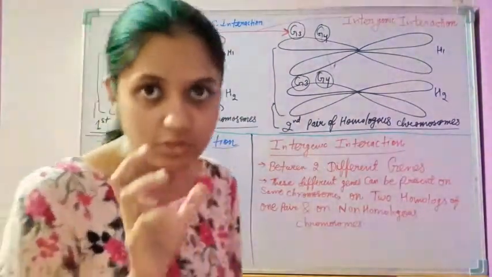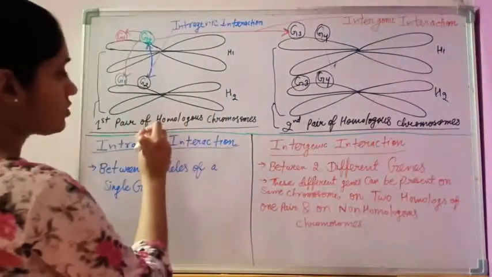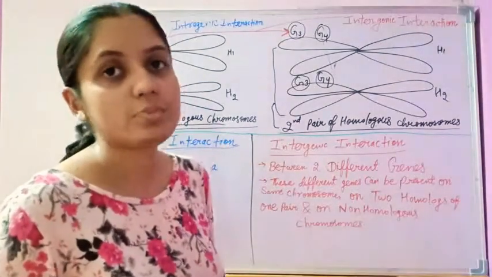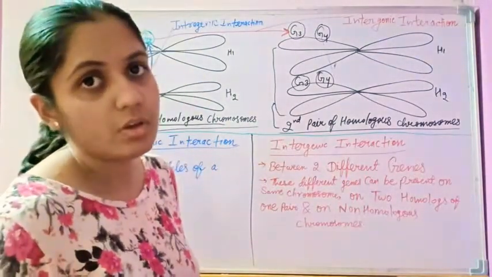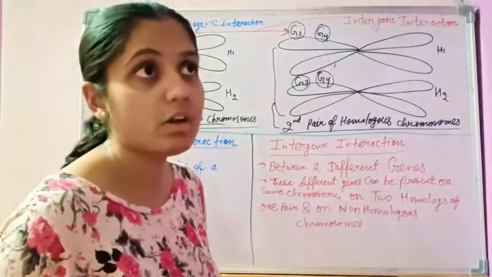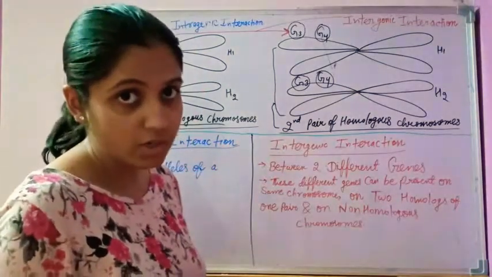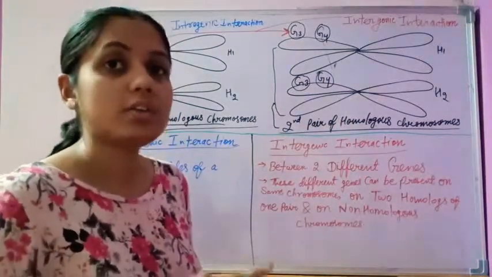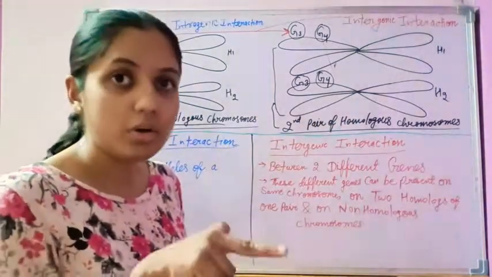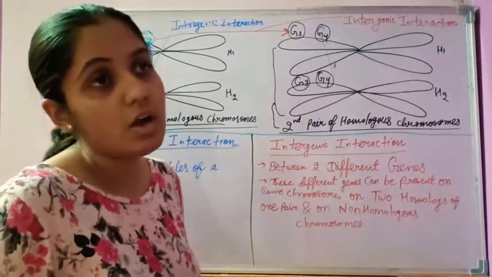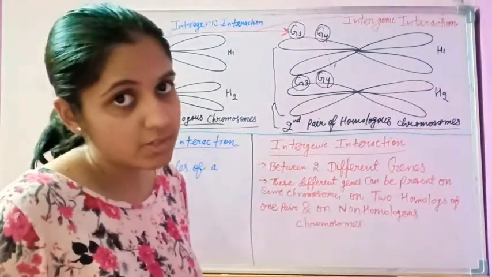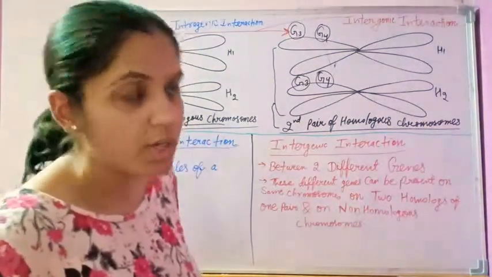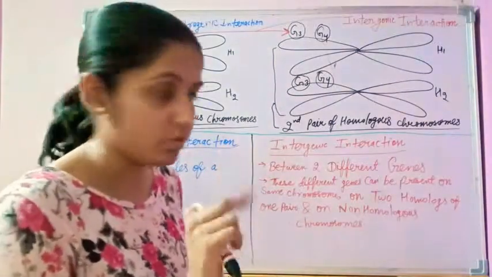You know homologous chromosomes. What is the meaning of the term homologous chromosome? Homologous chromosomes are chromosomes which are similar in size, in the position of the centromere, and in the position of the genes present on them. But the difference is that the contrasting forms of the genes, or the alleles, are present on these two homologs, at the same place.